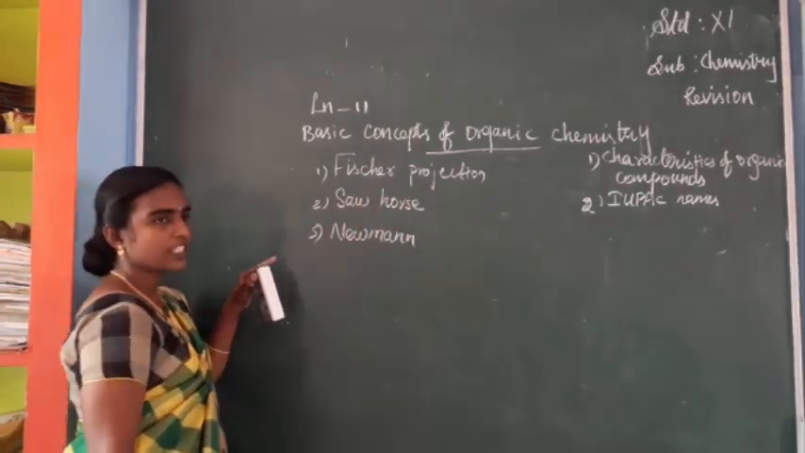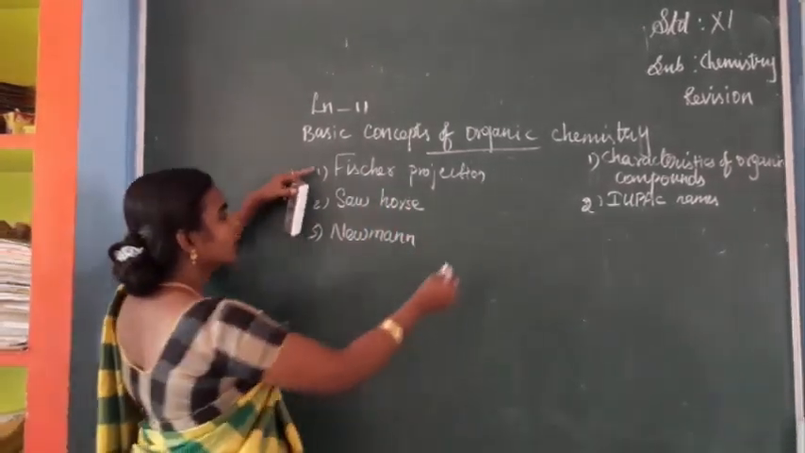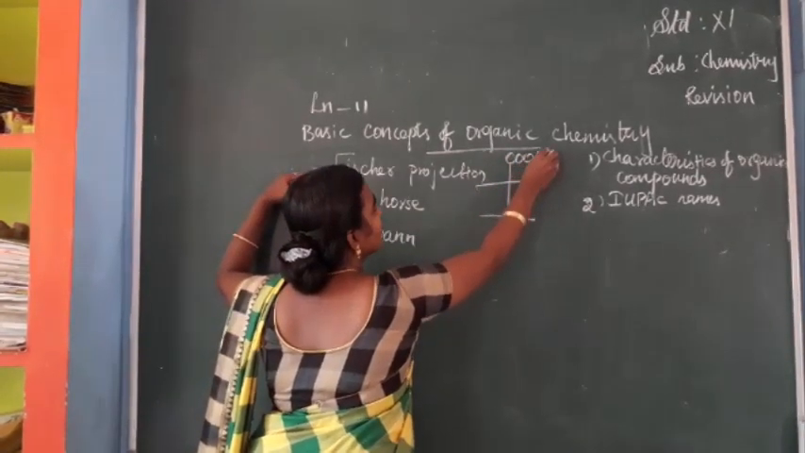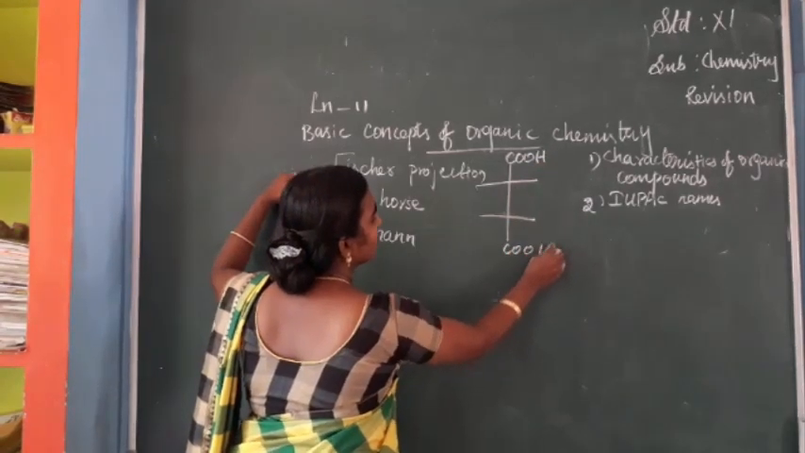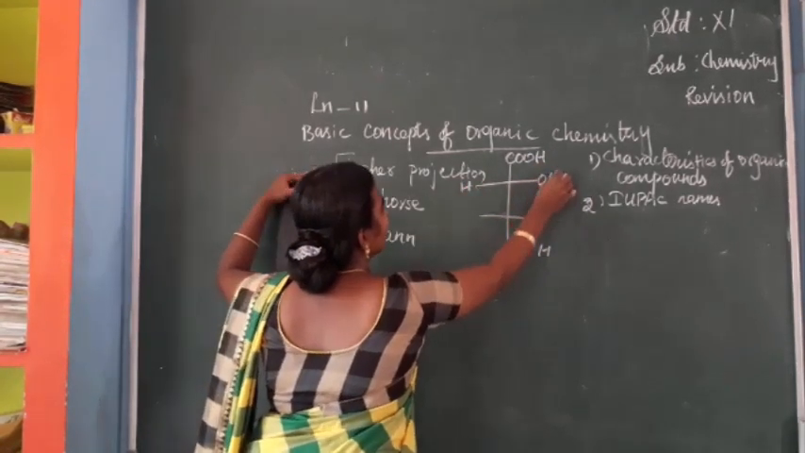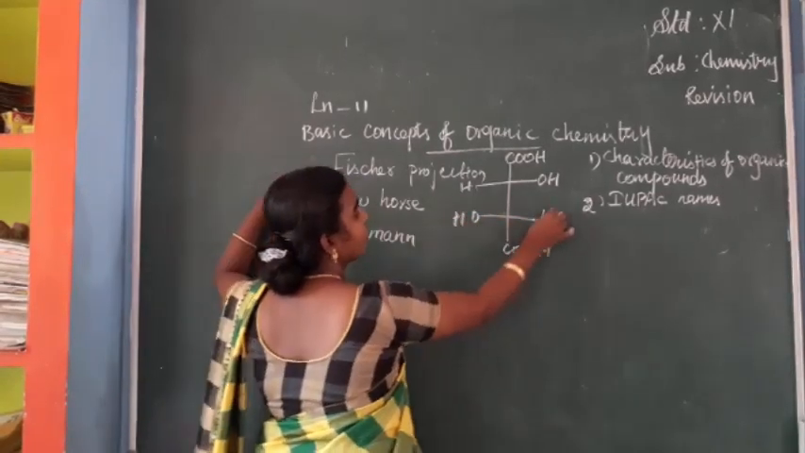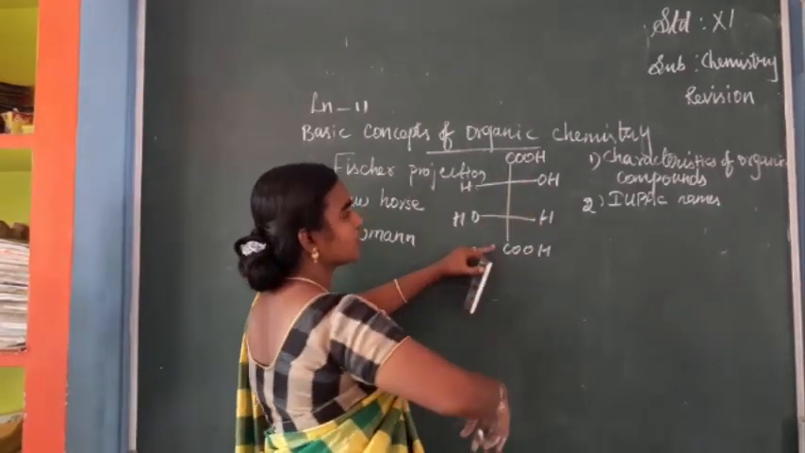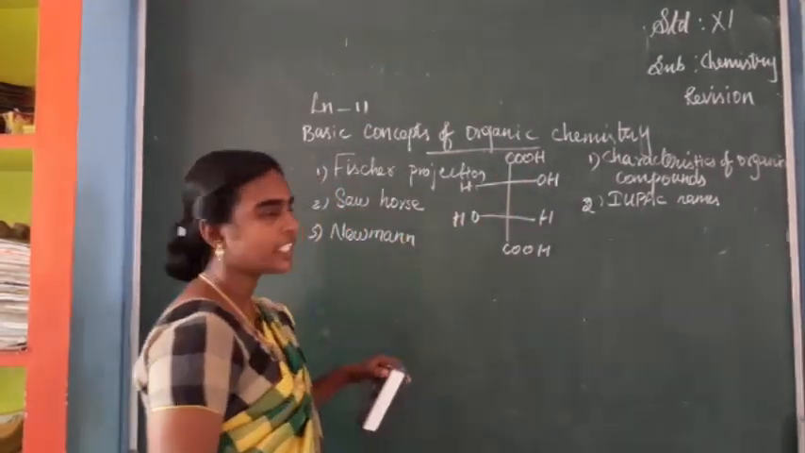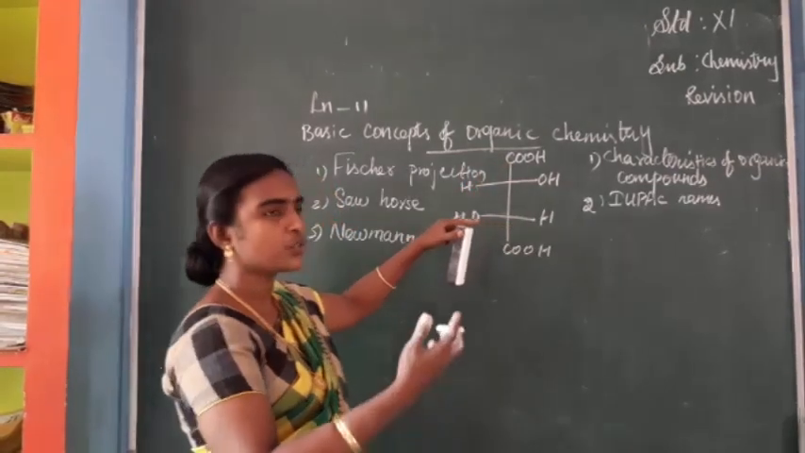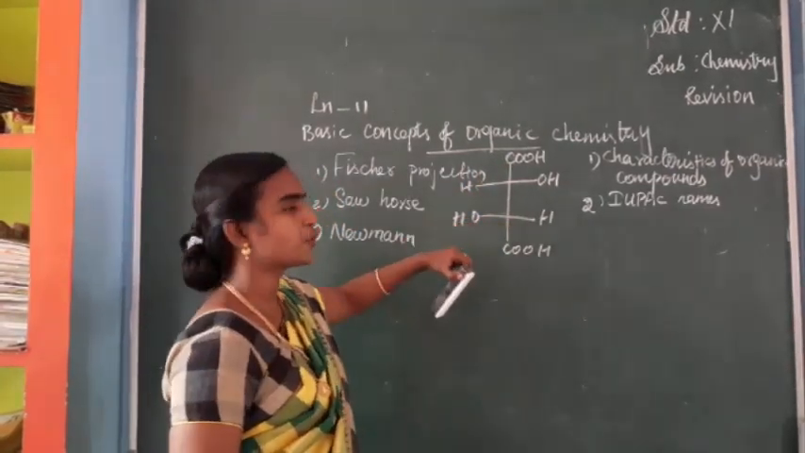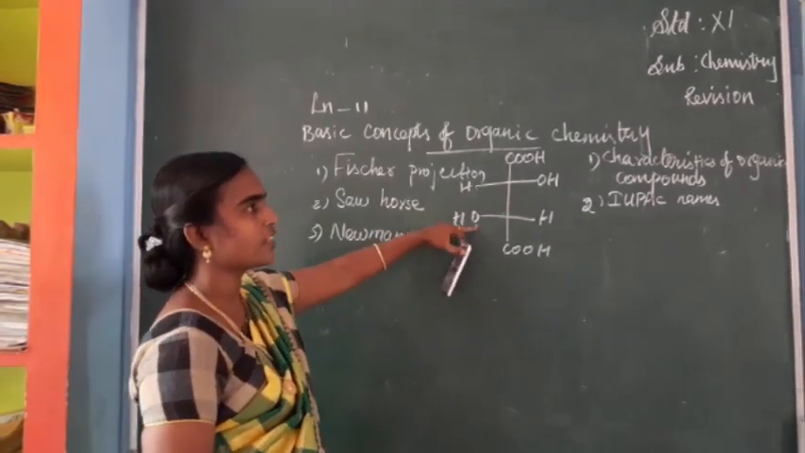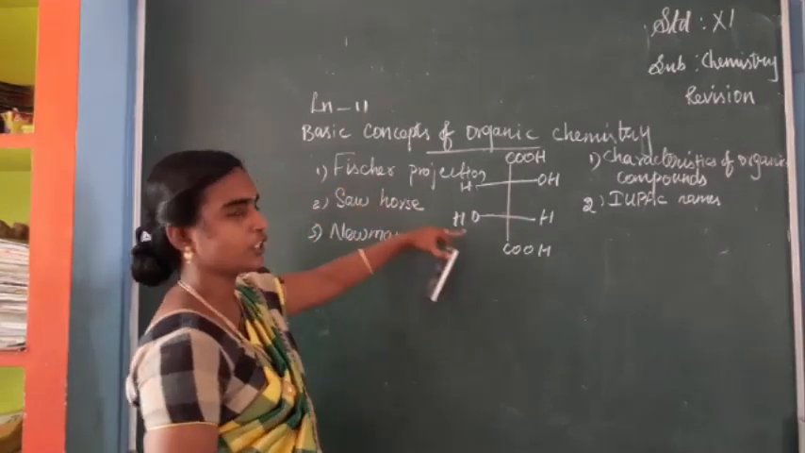In the Fischer projection, when you consider tartaric acid, HOH or OH, the D form and L form we can write. I have written them. There are horizontal substituents and vertical substituents, isn't it? The vertical substituents point away from the observer and the horizontal substituents point towards the observer. So this is the representation for tartaric acid, that is the Fischer projection formula.